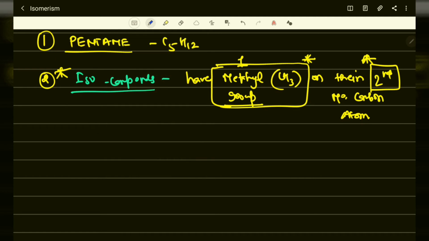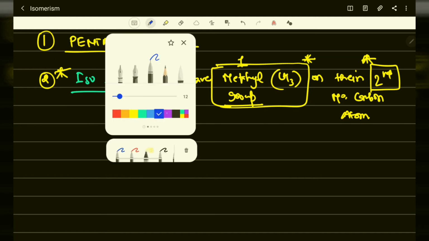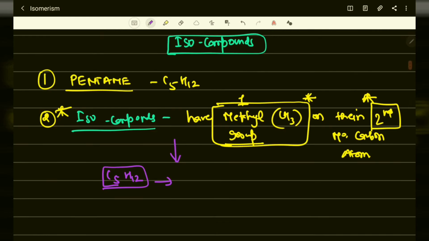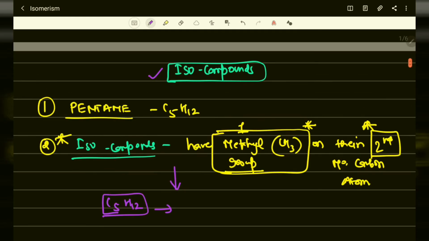For example, I will consider pentane again. Here you can see the structure of pentane. Molecular formula was C5H12. How does it form an iso compound?